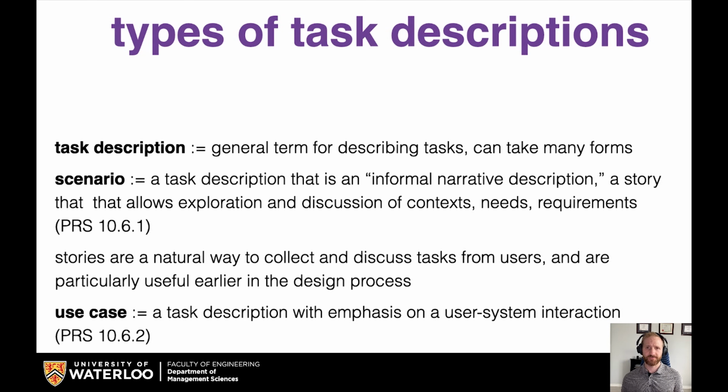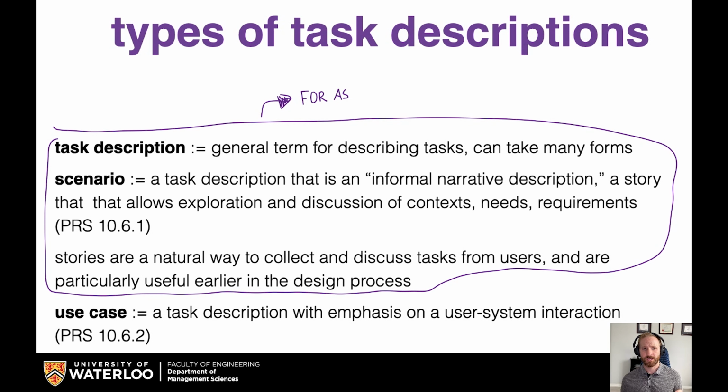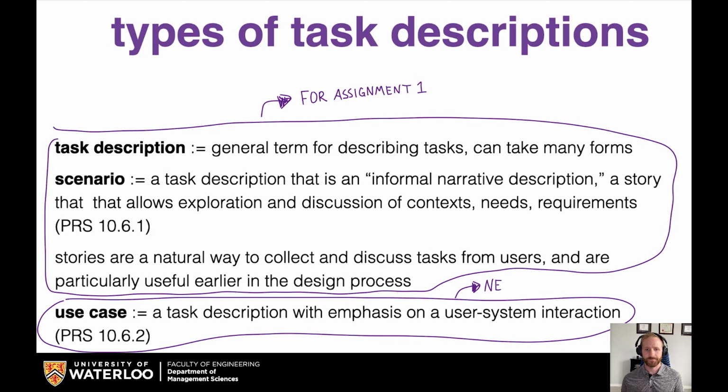There's another kind of task description called a use case, which has an emphasis on a user-system interaction. And for assignment 1, you're going to only do task descriptions and scenarios. These are the ways of thinking about the task with just the task. There's no solution attached to it. Once we start doing the design alternatives step, then you can start thinking about use cases. So you take a solution and you incorporate it into your task description. And this gives you a use case, which then tells you a bit more detail about how your system should actually behave before you even have to build it.